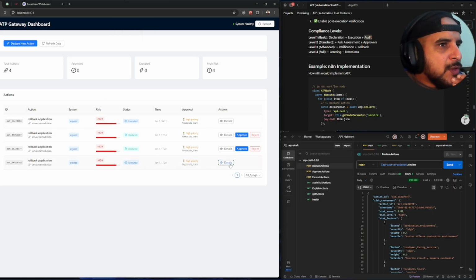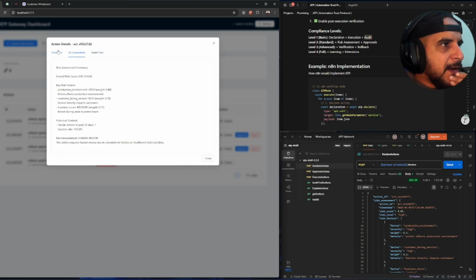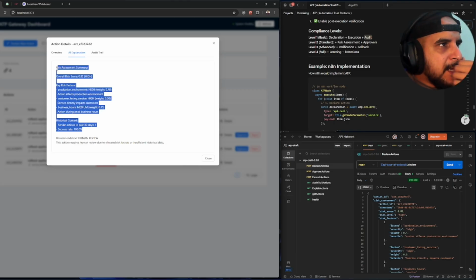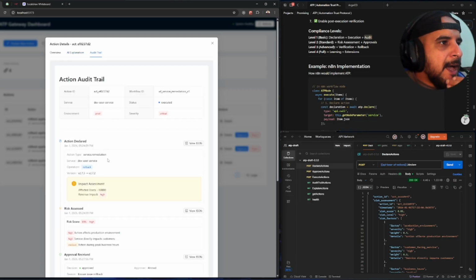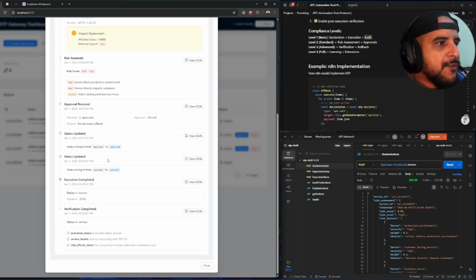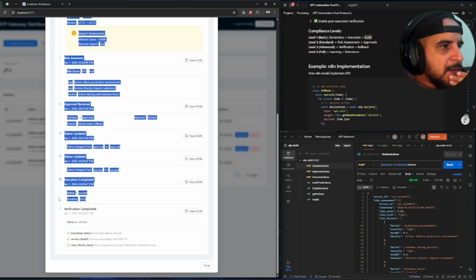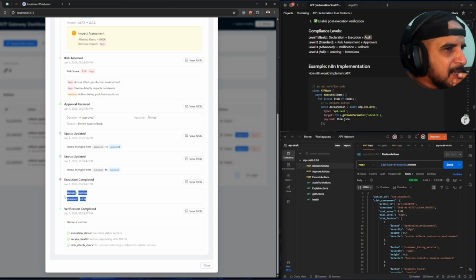If we go to details and the audit trail, historical consumer actions 1, success rate is 100%. Okay, this is for the future, right? Because we can use active continuous learning here, and the system in the future can auto-approve very high risk actions. They're not risky anymore, because agentic AI knows how to do them. After we executed this action, the duration was less than a second, and the verification was complete.